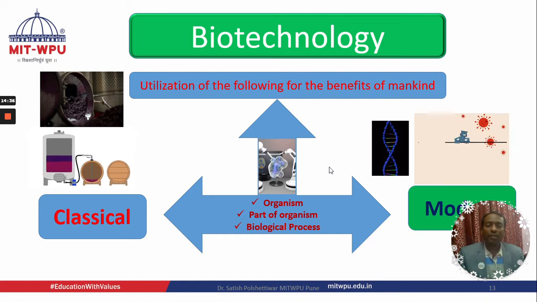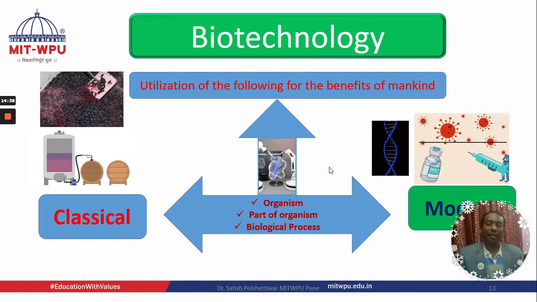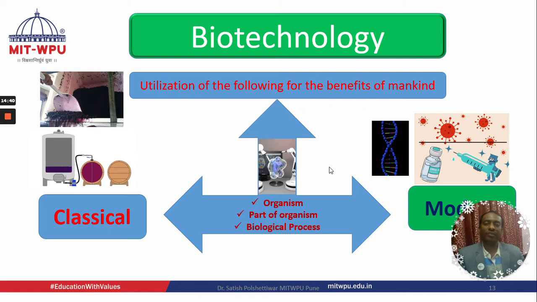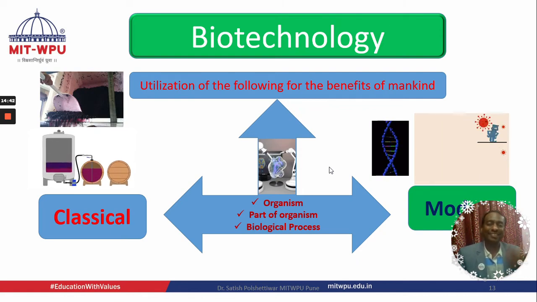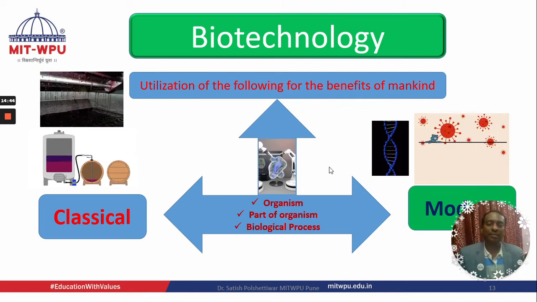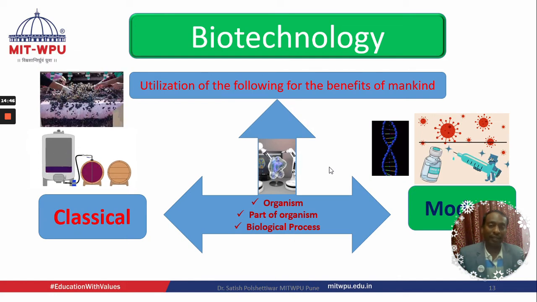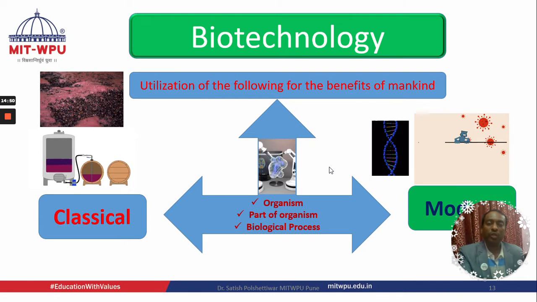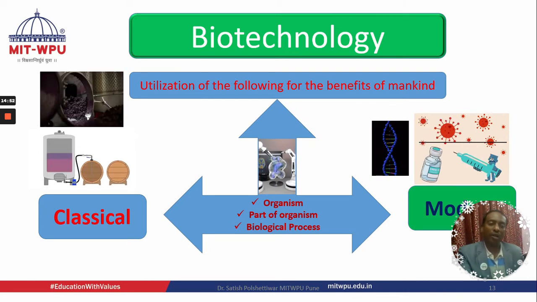Biological process: we can improve the biological process. We can make golden rice and BT cotton through the biological process. We can modify the existing system by modifying a particular enzyme or particular microorganisms. That is the kind of thing we can do, because we are moving from classical to modern biotechnology. We all understood classical to modern.